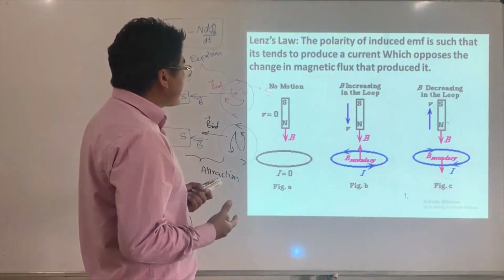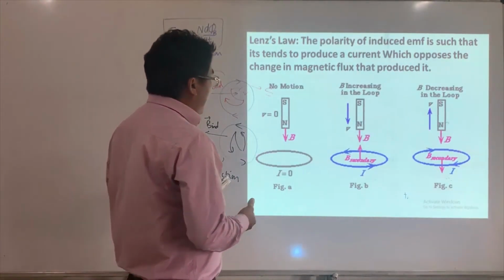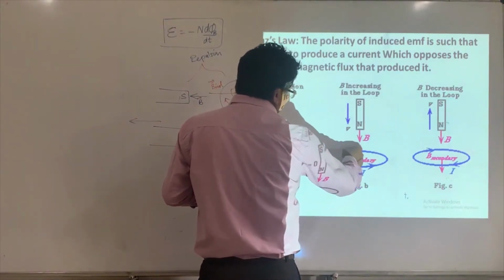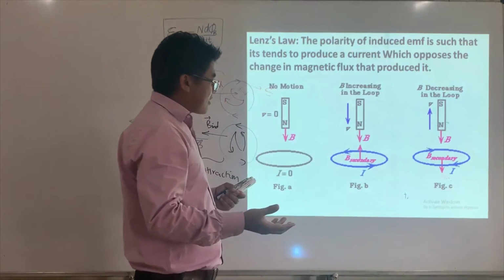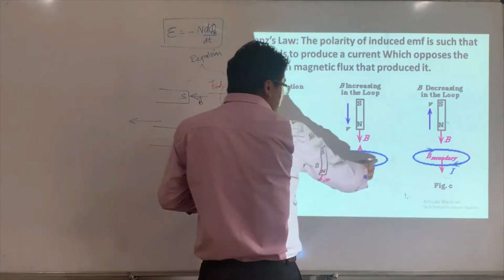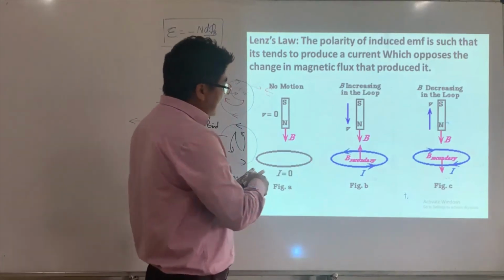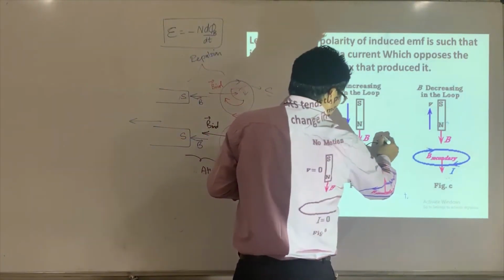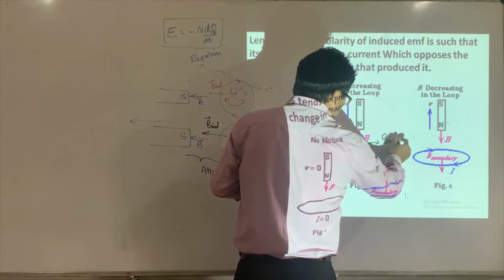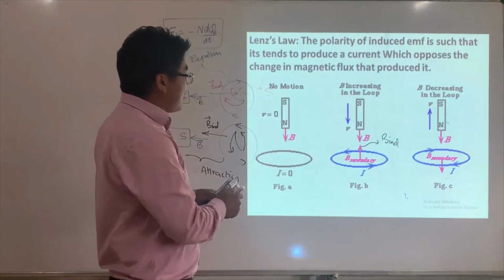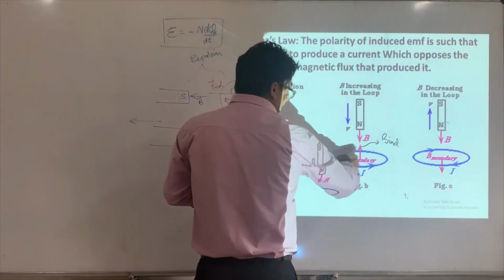Then the magnetic field produced by this coil tries to decrease the increasing magnetic flux. So this is going to be the magnetic field due to induced EMF, and such a magnetic field is given by this current.